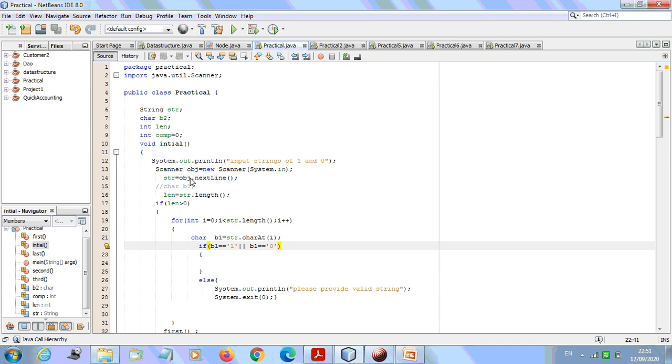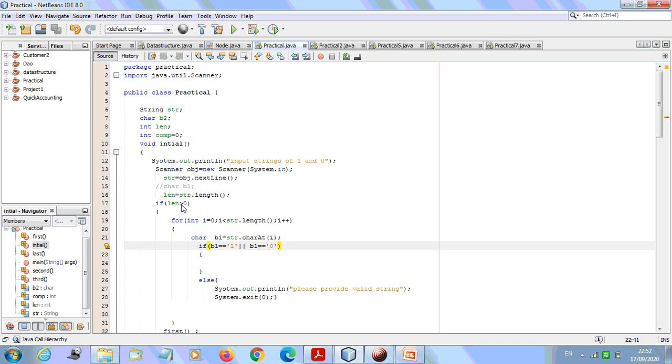Using this method we are going to accept the input from the user, and it should be in the form of 1s and 0s. In the next line we can see string dot length. We are going to take the length of the string, then only can we traverse the string itself. Here we have the string length, and the length should be greater than 0.